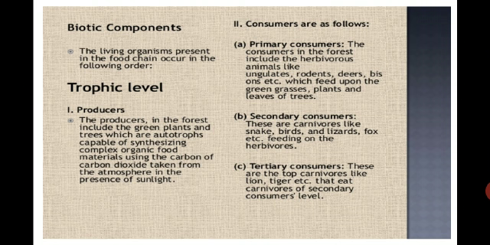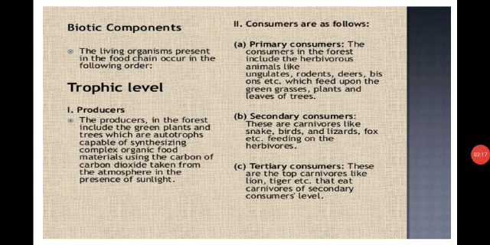Next, students, you are watching the biotic or the living components of the ecosystem. These are divided into different trophic levels. Why are these called trophic levels? Because the classification of the biotic components is on the basis of their mode of nutrition. So the living organisms present in the food chain occur in the following order. Number one is the producer.